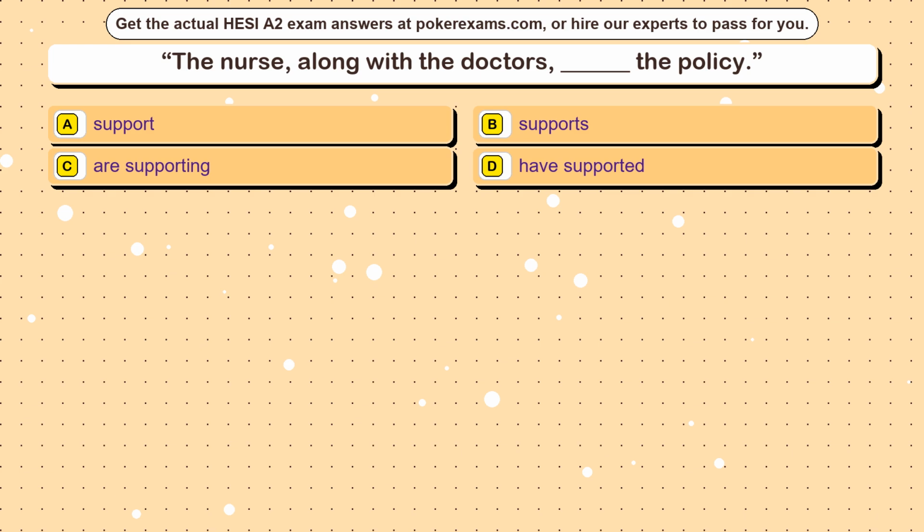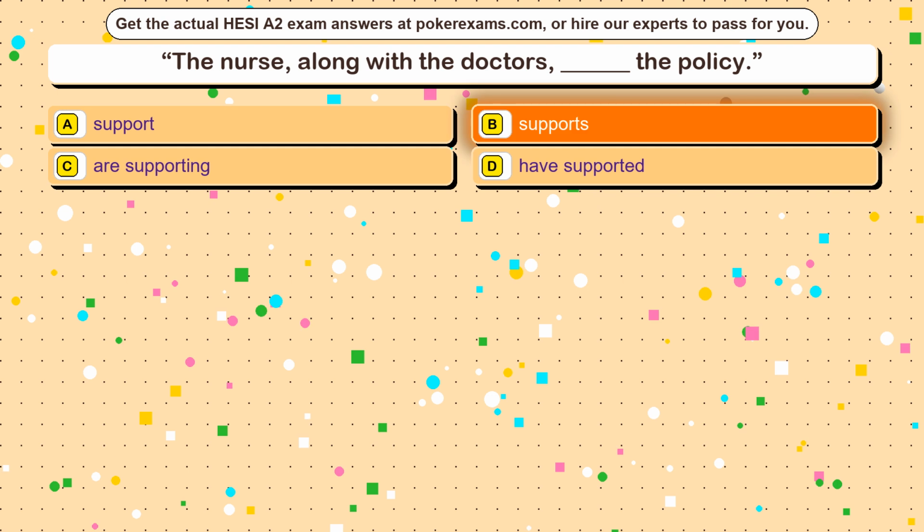Question 18. The nurse, along with the doctors, blank the policy. Option A, support. Option B, supports. Option C, are supporting. Option D, have supported. The correct answer is Option B, supports.